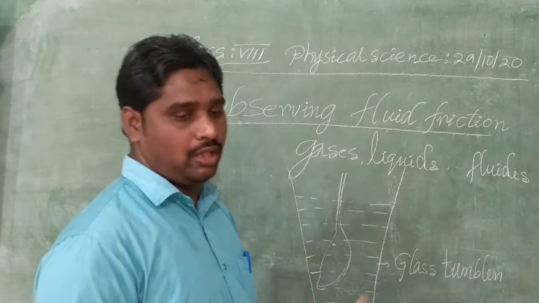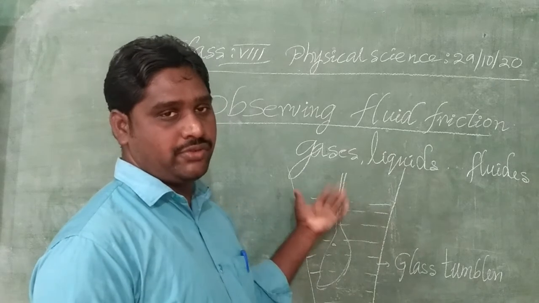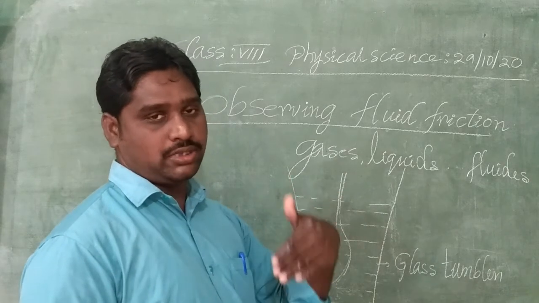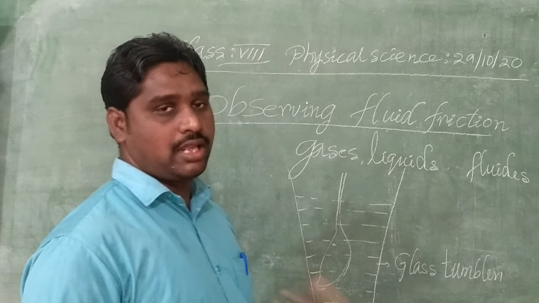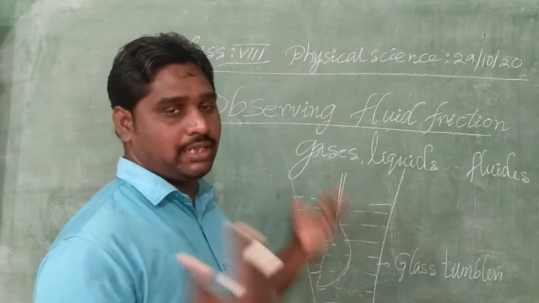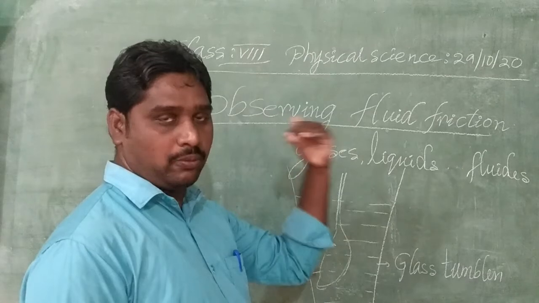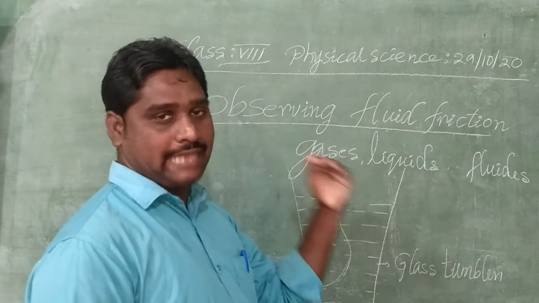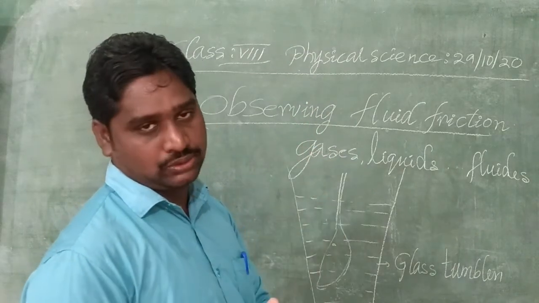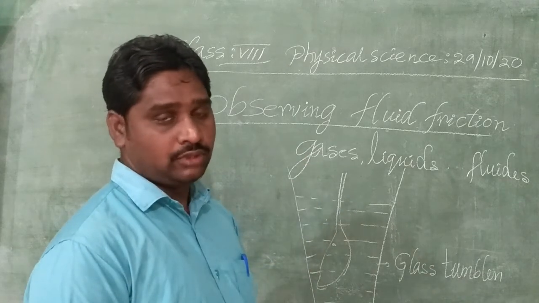For example, we can feel fluid friction when we travel on a boat in a river. Similarly, aeroplanes and jets move through the air, and the air exerts a frictional force on them, which is called fluid friction.